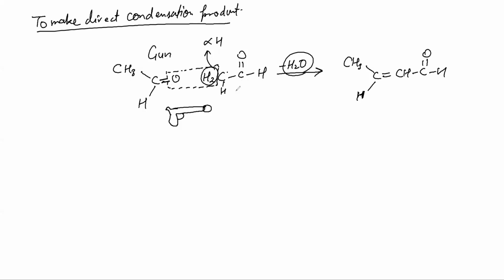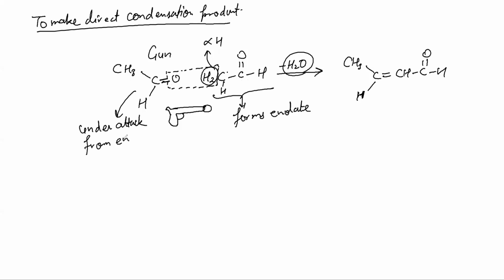If you talk about the mechanism, this molecule will form enolate, and this molecule is under attack from the enolate. So this gun holding is nothing but a defense mechanism. That formed enolate, and that enolate attacked you. So in defense, you are holding a gun and you cause him to sweat like this. Clear? Are you getting this?